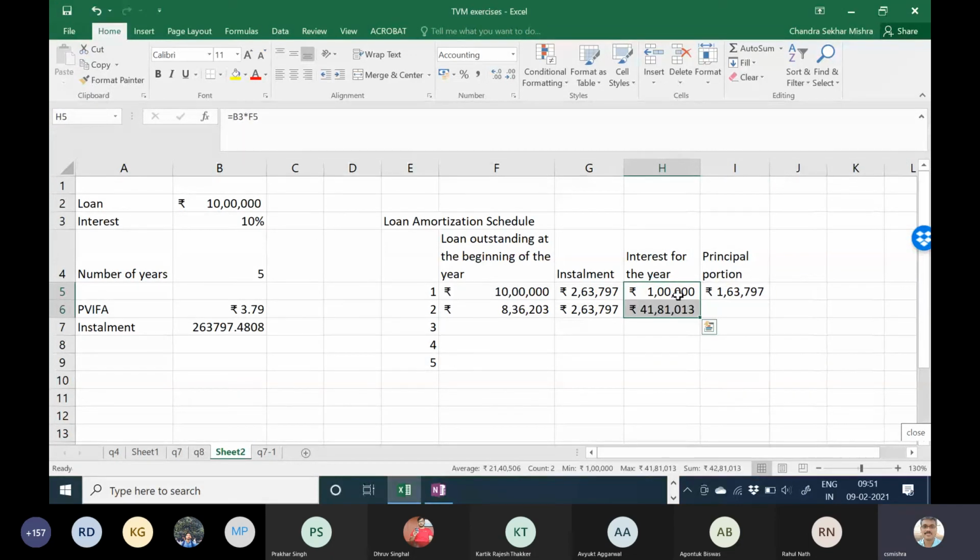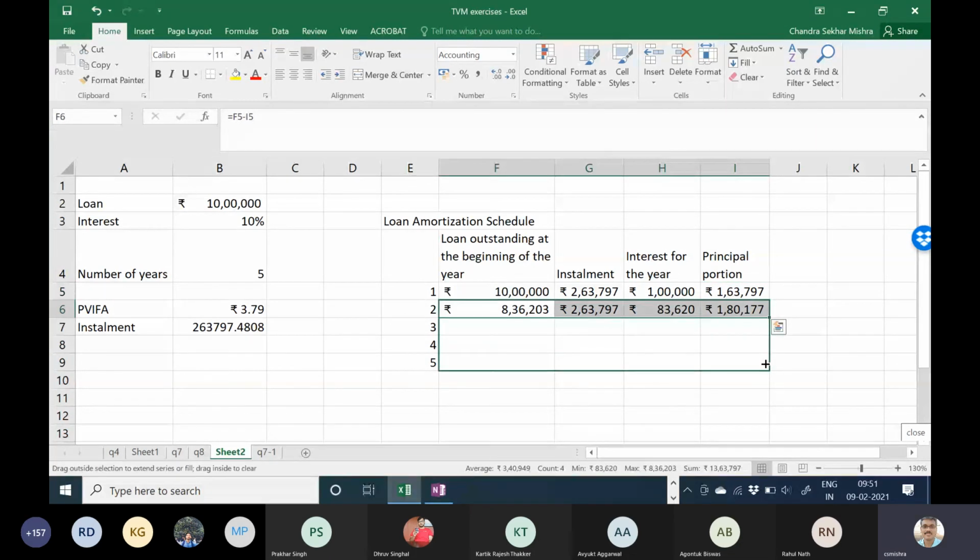Oh, what happened here? I have to freeze this, right? B3 to F5. B3 is my interest rate. Very good. So if I do that, okay, then this one is my principal. G5 minus, correct. So what I do now, I drag it.